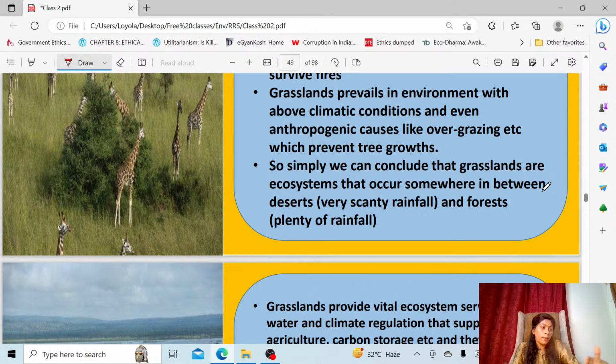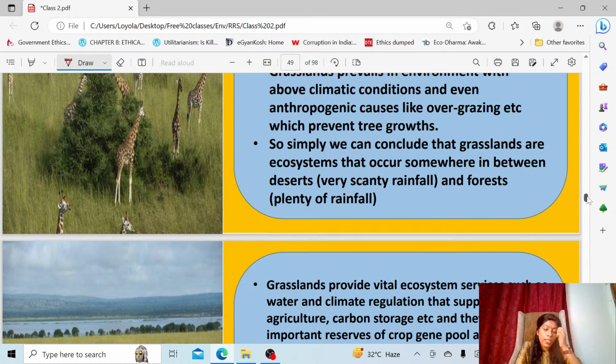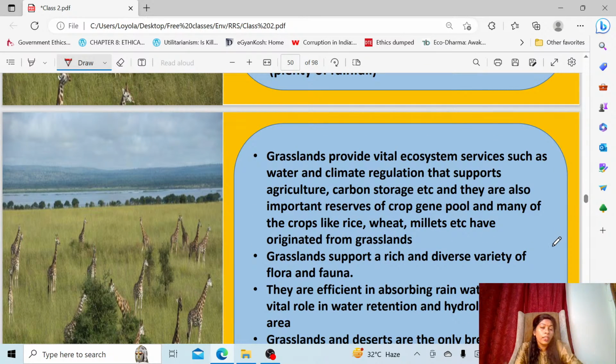So this way the human induced ecological succession arrest is happening in India. That's why grasslands are remaining grasslands. And apart from that, several factors like fire are also deciding factors for maintaining a grassland as a grassland.